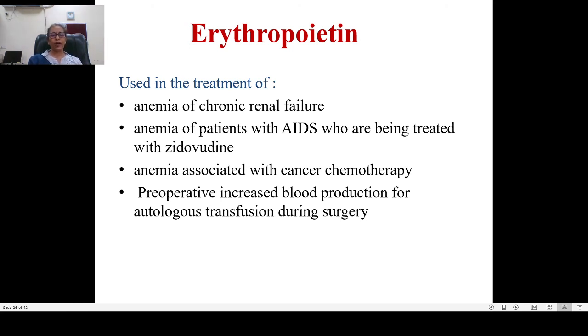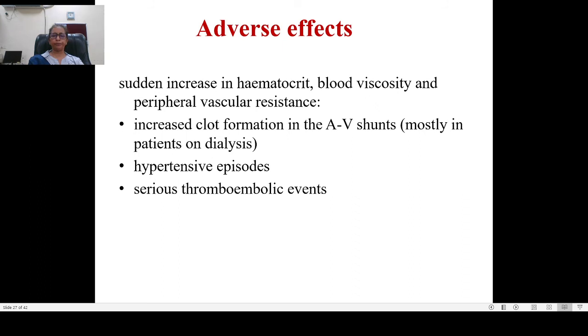So what happens? We give erythropoietin. We increase the blood production in the patient preoperatively. Then we take out that extra blood, then store it, and then give it when it is required. This is what is known as autologous transfusion during surgery.